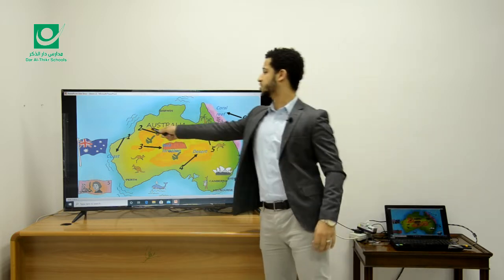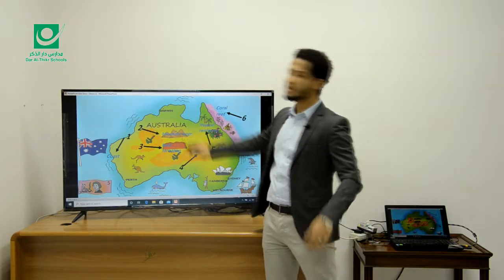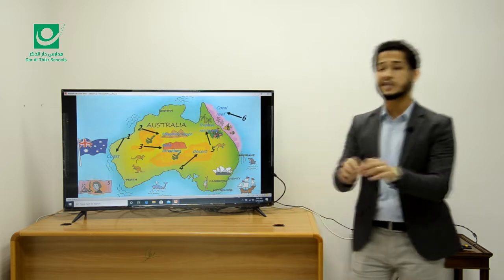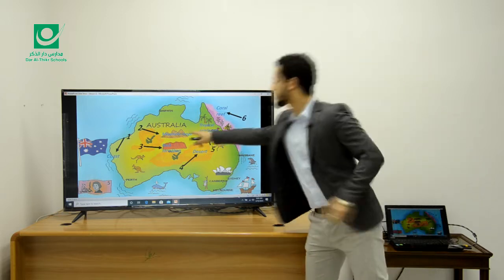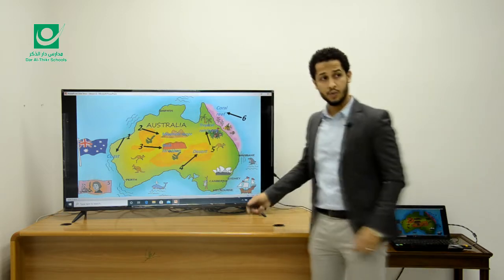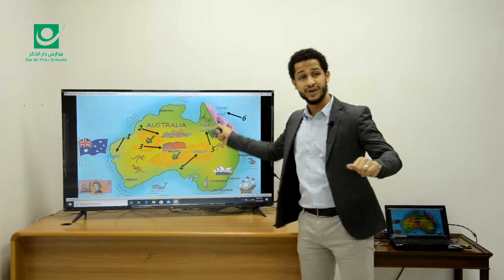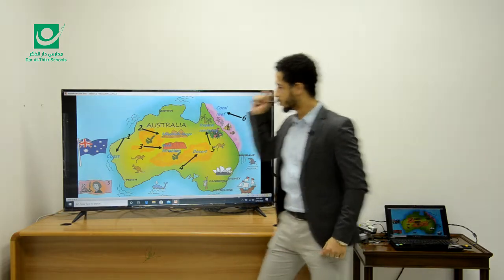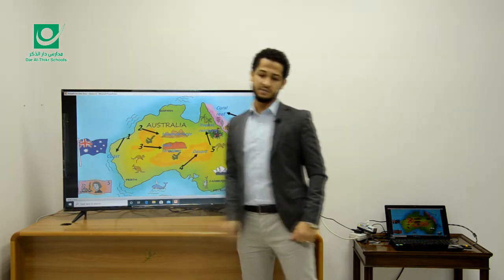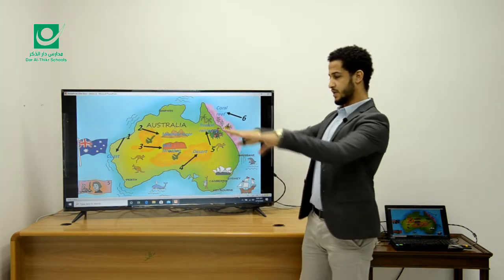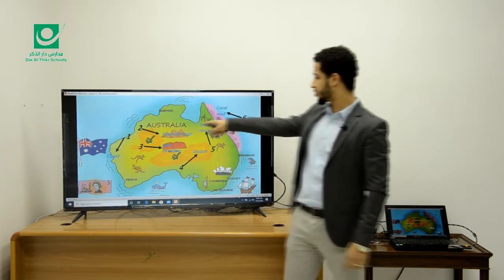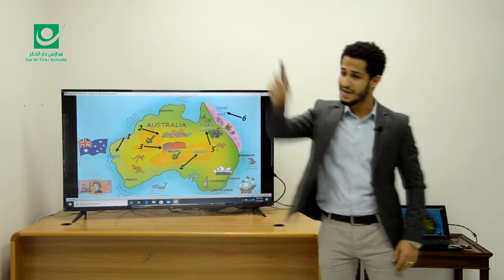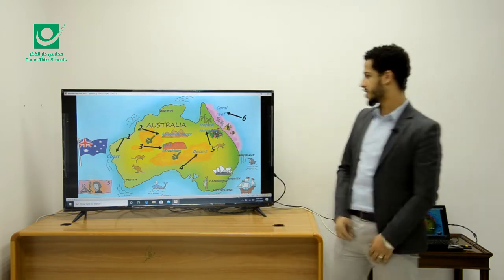As you see, number two refers to some mountains next to each other, some linked mountains. Okay, so we call them mountain range. So we talked about a coast and we said it means a piece of land that meets the sea. Number two, mountain range. It means some linked mountains together, okay?